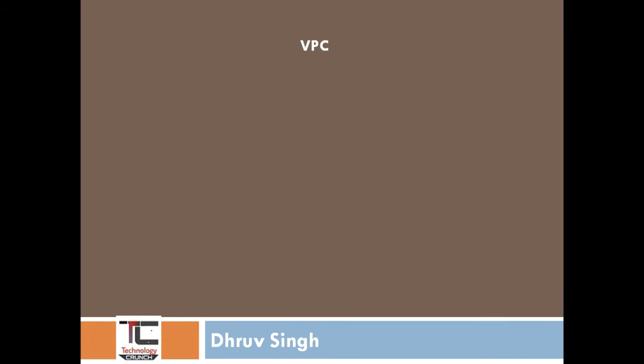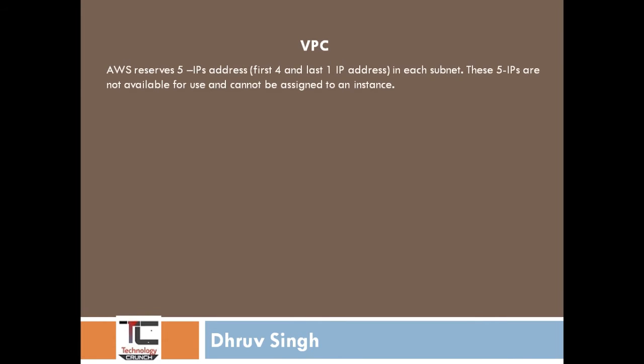VPC, as you know, what is the VPC? AWS reserves 5 IP addresses in each subnet. These 5 IPs are not available for use and cannot be assigned to any instance. Means when you define the CIDR of any subnet, then AWS will reserve 5 IPs of that subnet. After that, it will assign the IPs.